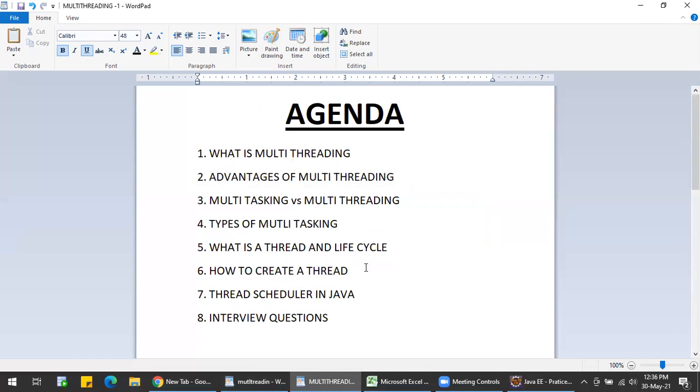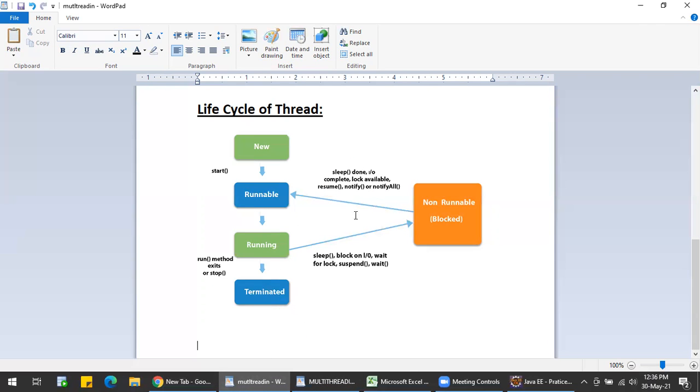These are the two ways a thread scheduler schedules threads: first is preemptive scheduling and second is time slicing. After a task is given a particular time, after that time it will automatically come into the runnable state. That is what is happening here. I hope you understand this.